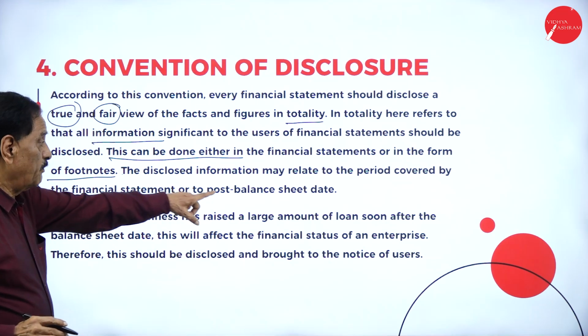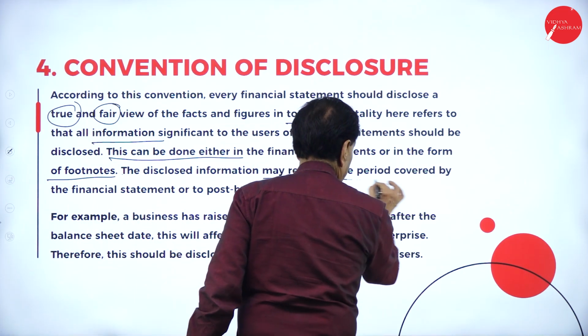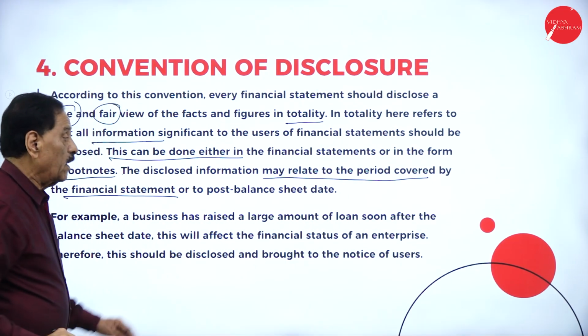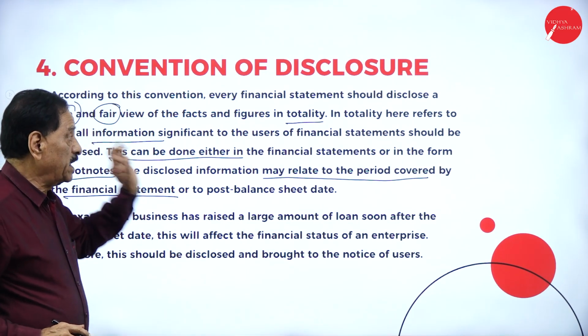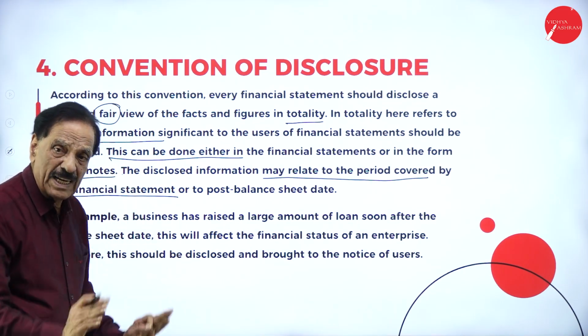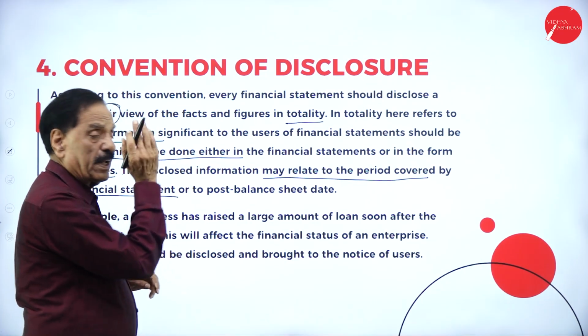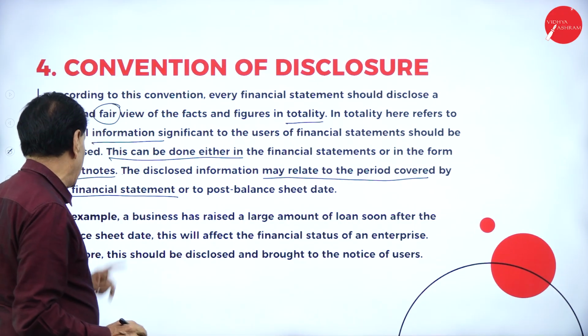The disclosed information may relate to the period covered by the financial statement or to post balance sheet data. Whatever the information, it should be reality, because the customer will definitely go through your financial statement. It should be true and fair.